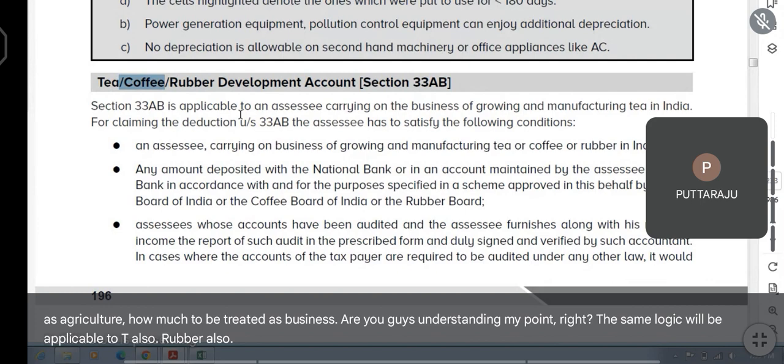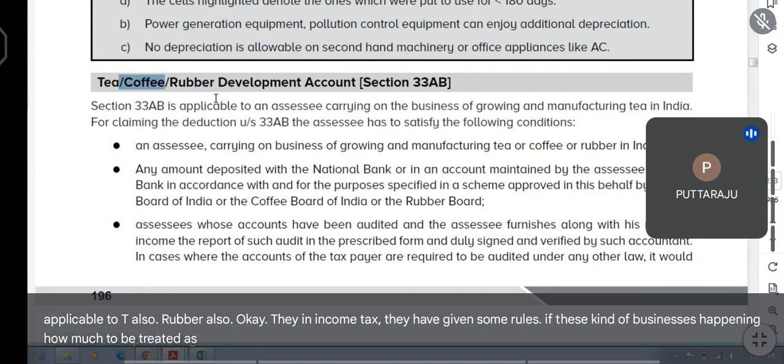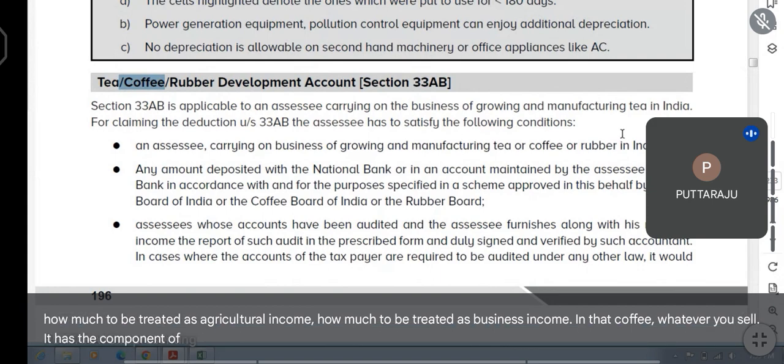In income tax, they have given some rules. If these kind of business is happening, how much to be treated as agricultural income, how much to be treated as business income. In that coffee, whatever you sell, it has the component of agriculture also, right?